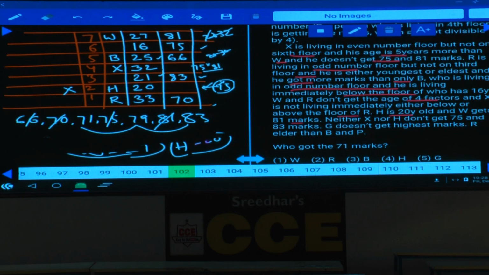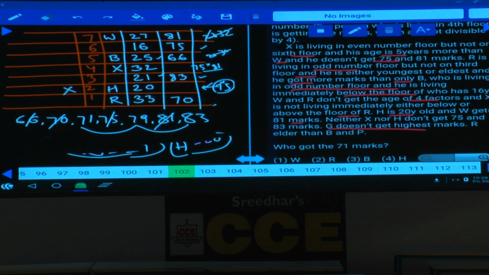83 is here. As 83 is here, this is the basic reason why he has given this one. G does not get the highest marks. The person left over on the third floor is either G or P. Now G is not getting the highest marks, so G must be here. If G is here, then P will be here. Now we can finalize these two.